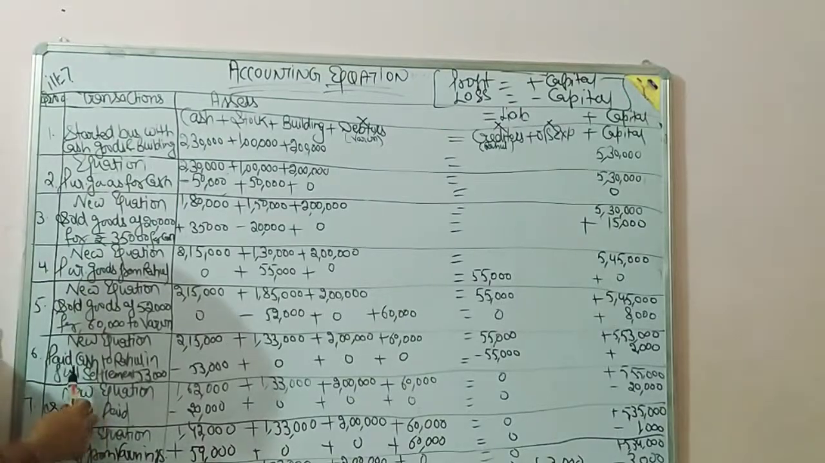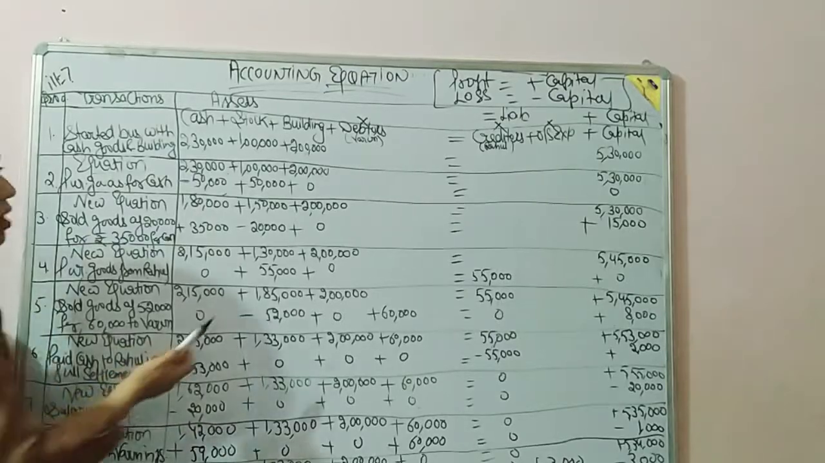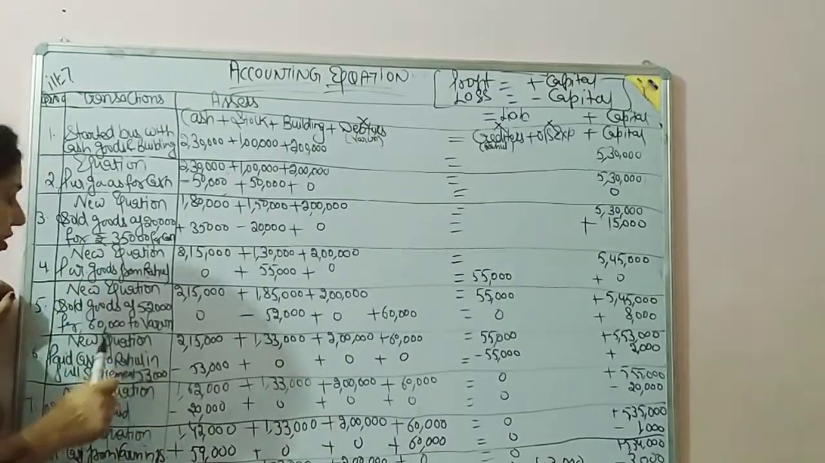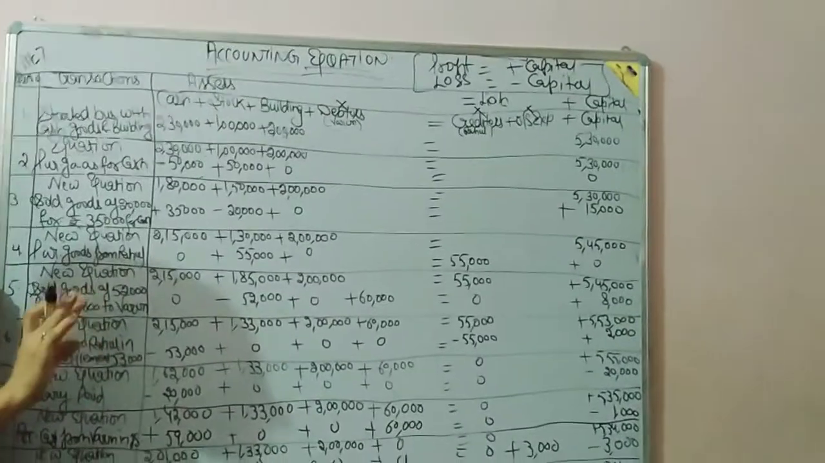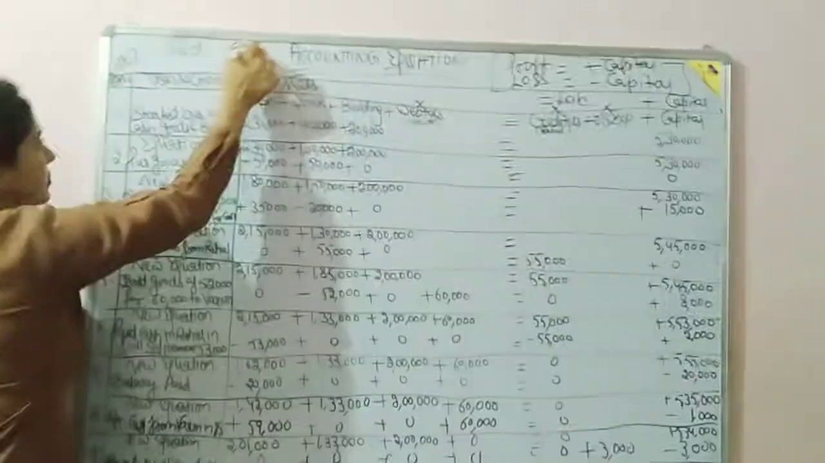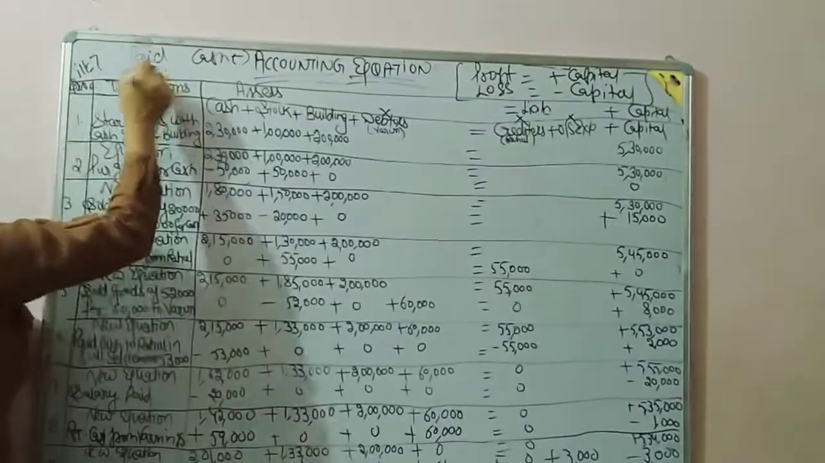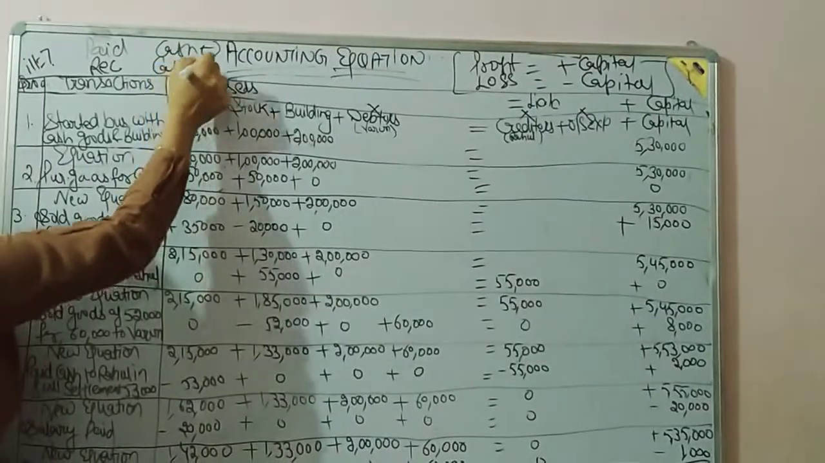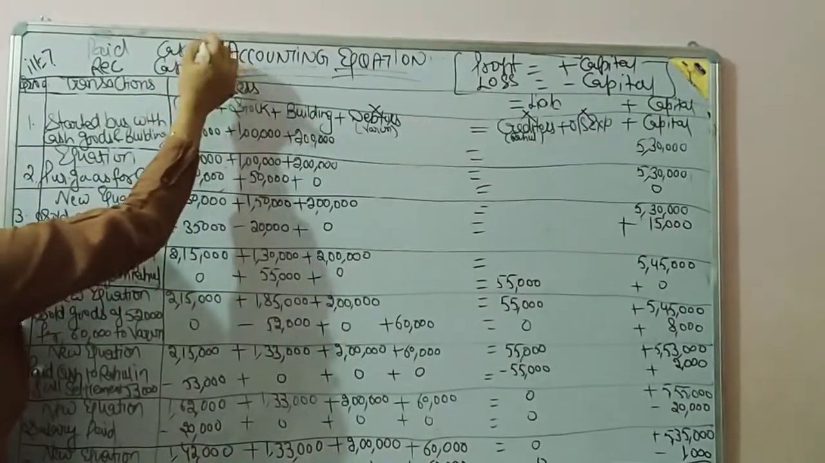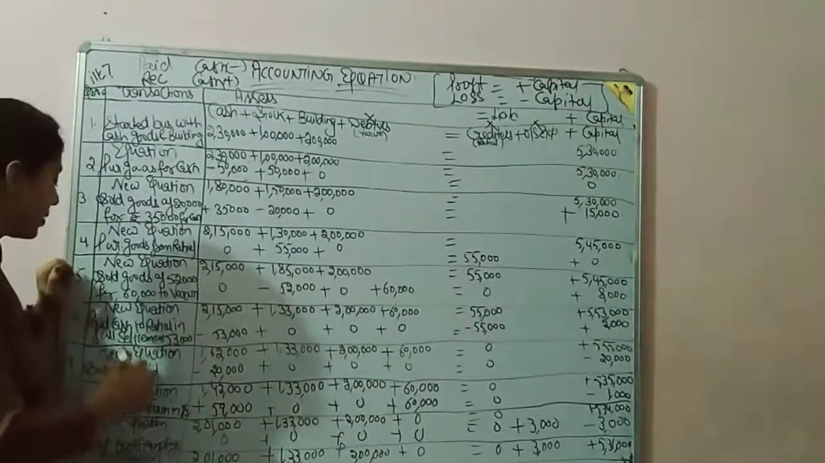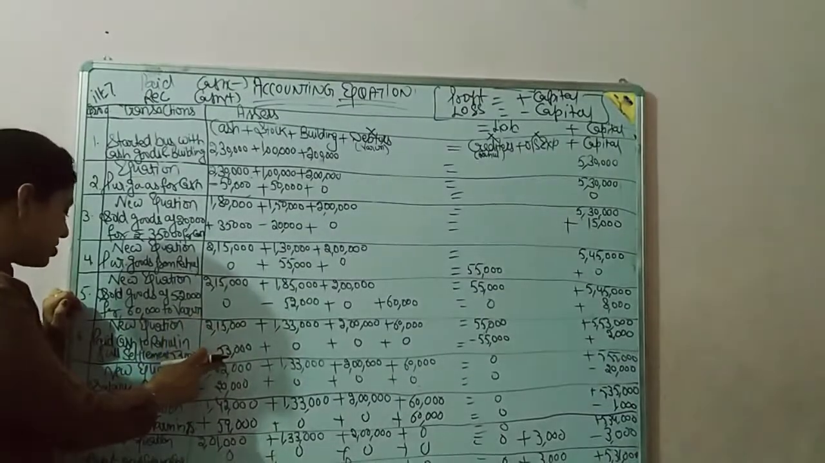Next, paid cash to Rahul in full settlement 53,000. Who is Rahul? Rahul is creditor. Whenever you see the word paid, paid means less from cash. Whenever you see the word received, that means cash plus in cash. So paid means minus from cash and received means plus in cash.